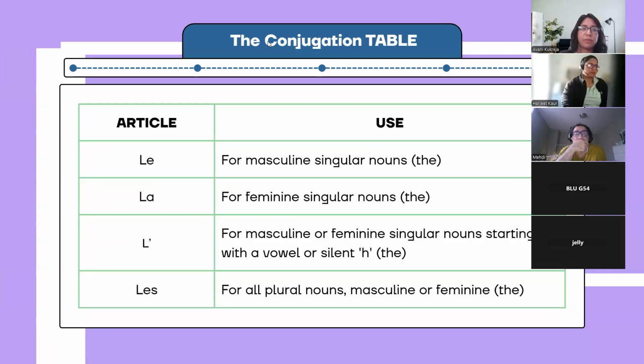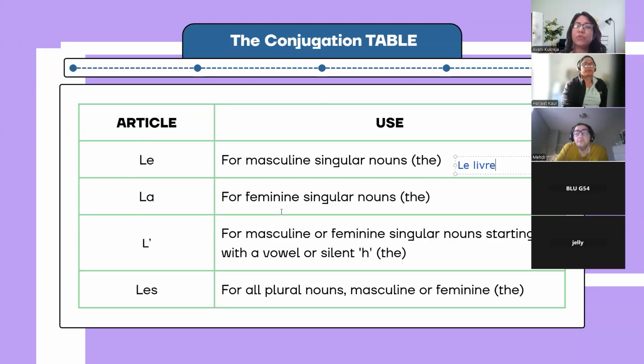So now see everyone. The definite article that we use with masculine nouns is le. Everyone repeat with me. Le. It's not li, it's not lo. Please pronounce it properly. Le. Tell me a masculine noun that we learned in the previous class, anyone? Le livre. Very good. Livre is masculine, so we can say le livre.